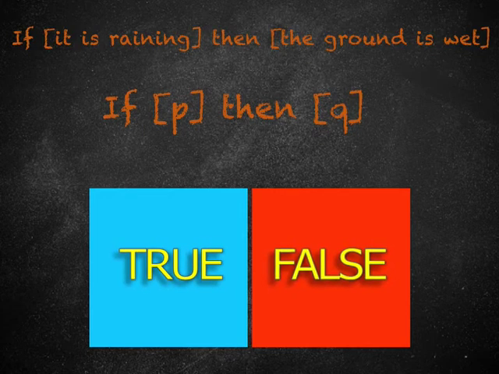Even if both the antecedent and consequent are false, it isn't raining and the ground isn't wet, it is still possible for the whole sentence to be true, for it may be that, if it were raining, then the ground would be wet. The only combination that the whole sentence rules out is where the antecedent is true and the consequent is false. If it is raining and the ground isn't wet, then our conditional statement must be false.